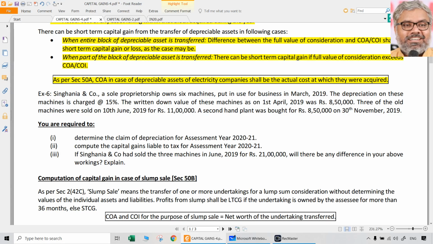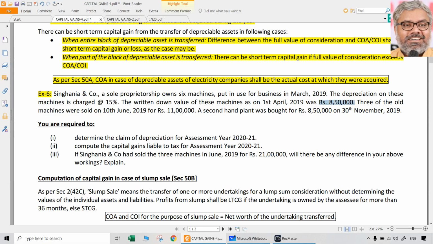Let us quickly go through this exercise number 6. Singhania and Co., a sole proprietorship, owns 6 machines put in use for business in March 2019, not our previous year. That was previous year 18-19. The depreciation on these machines is charged at the rate of 15%. Written down value of these machines as on 1st April 2019 was 8,50,000. So that is the opening WDV of these machines or block of assets, we can say, that is 8,50,000.